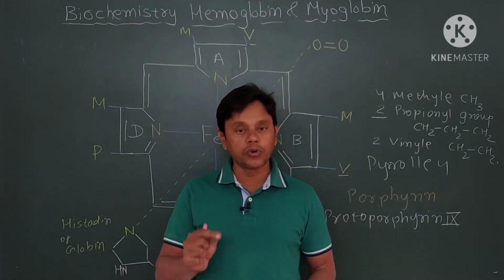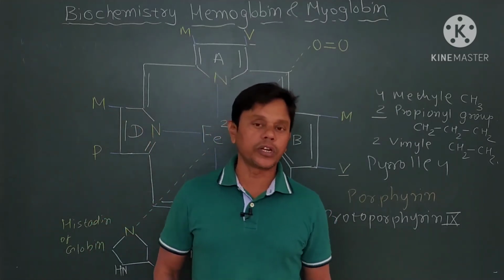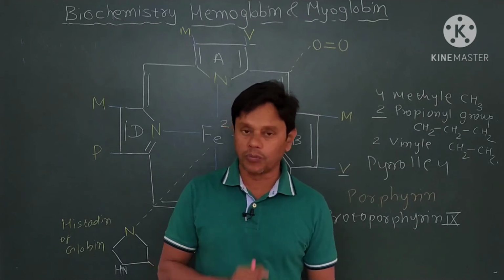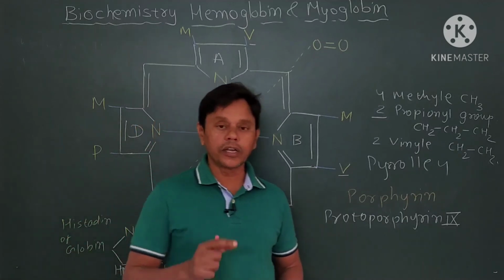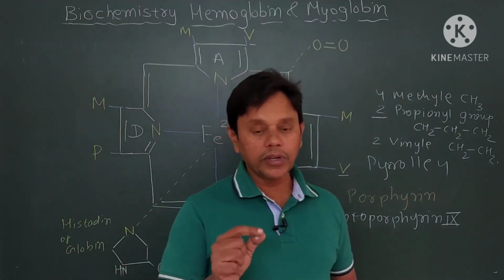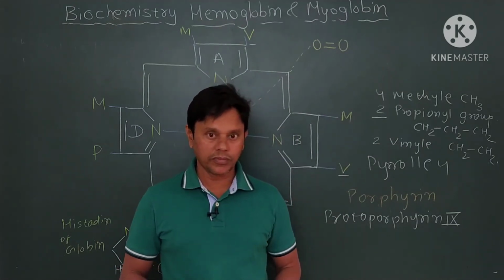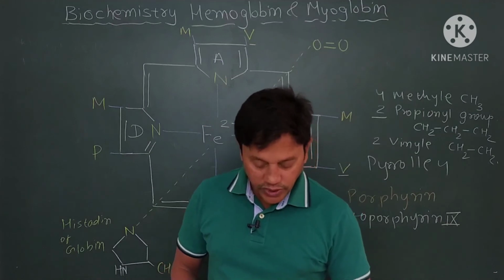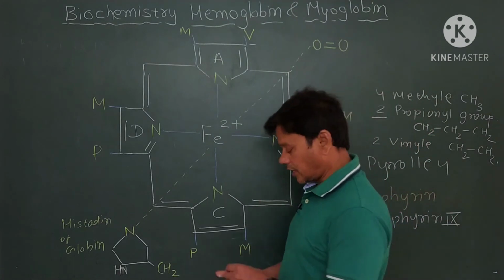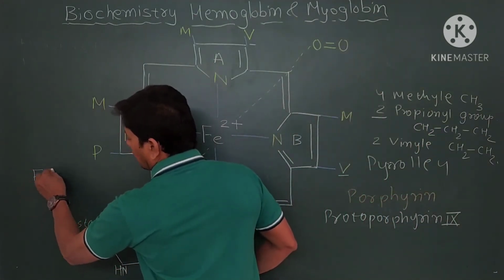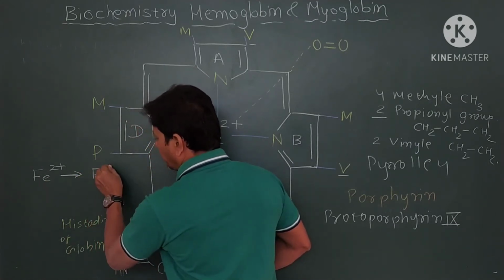Okay friends, heme is a common prosthetic group present in a cytochrome. In case of cytochrome, there is oxidation and reduction of iron, that is Fe2+ and Fe3+.